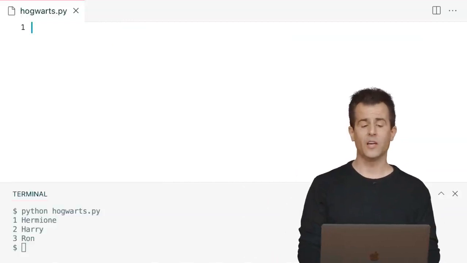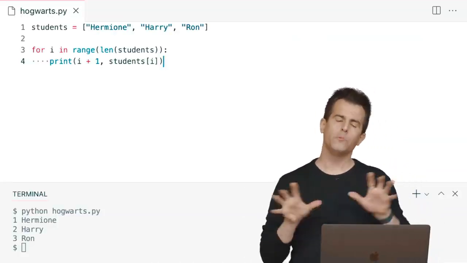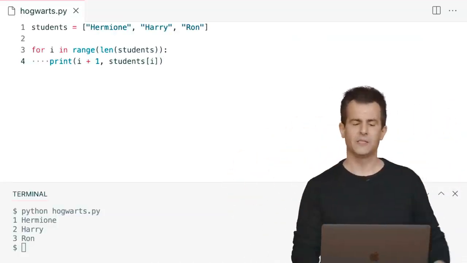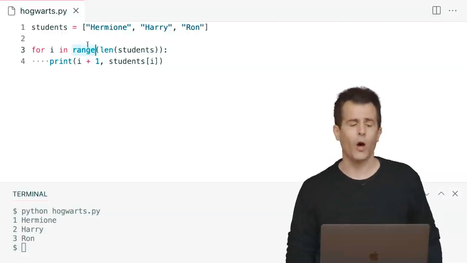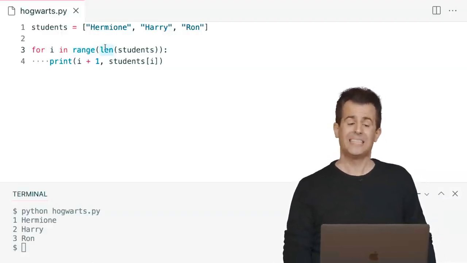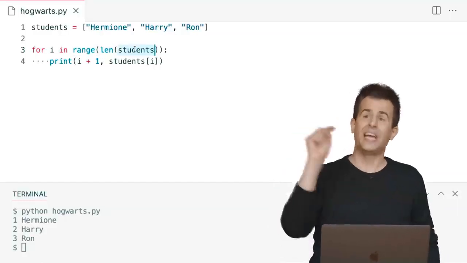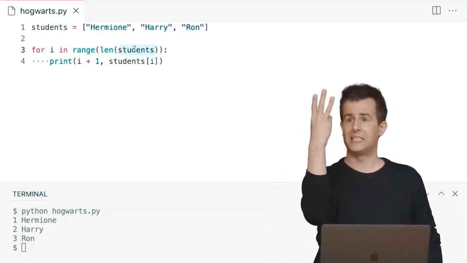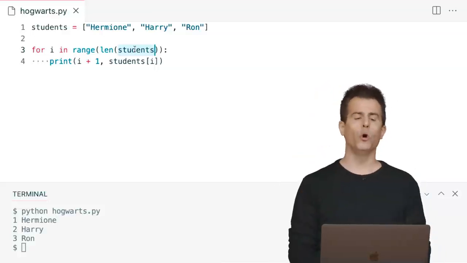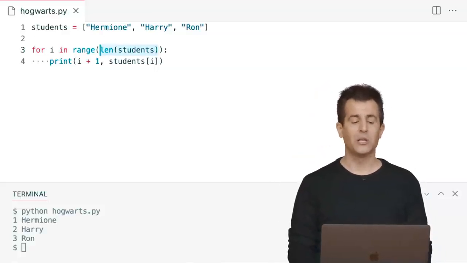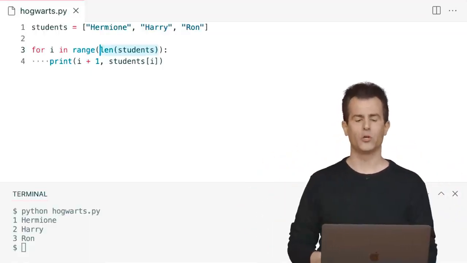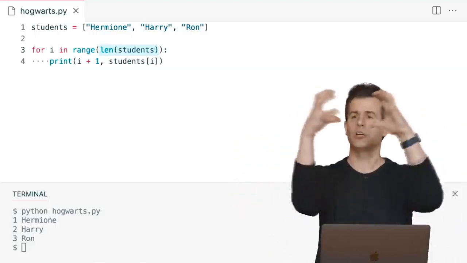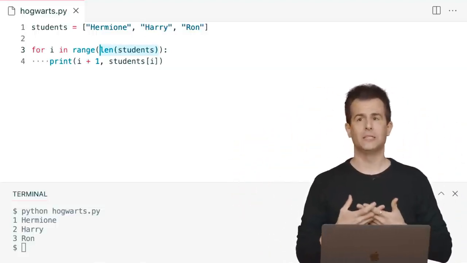If we now fast forward to this Hogwarts example, though, what I'm doing is just combining these smaller ideas. I'm still creating a for loop. I'm still creating a variable called i. I want to do it over a range of values, but how many values? Well, if I use the length function and pass to the length function the list of values, length's purpose in life is to tell me how long this list is, and it's 3. So that's almost as though before I had just done something like this, but I don't want to hard code 3. I want to dynamically figure out how many students are at Hogwarts. So I'm just composing, or nesting, all of these various ideas.